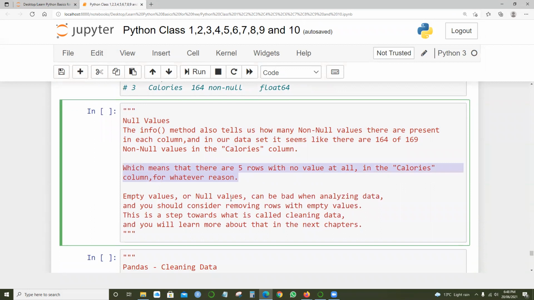Empty values or null values can be bad when analyzing the data. It's not a good sign for comparing something. We cannot come to a conclusion saying that we got 169 rows, whereas the calories information we got only for 164, right? And you should consider removing rows with empty values. So how do we remove the null values? That's what we need to deal with. This is a step towards what we call data cleaning, and you'll learn more about it in the next chapter. So in the next sessions, that's what we are going to explain.